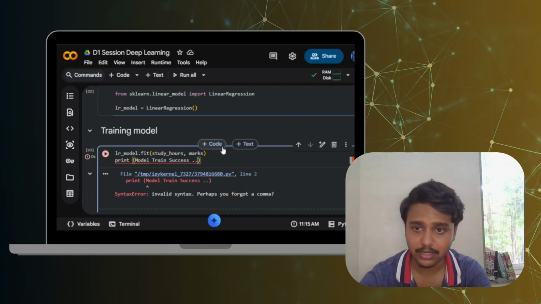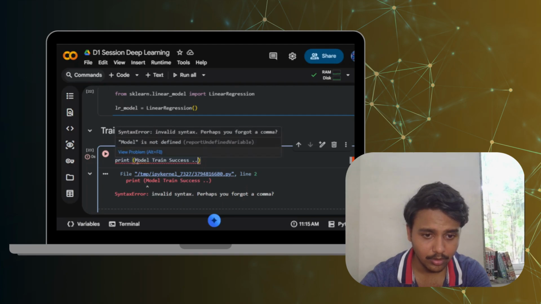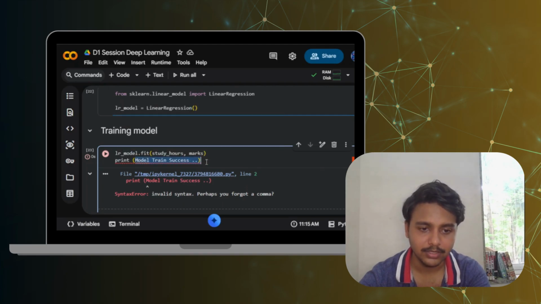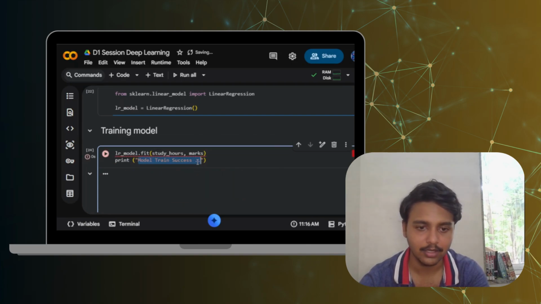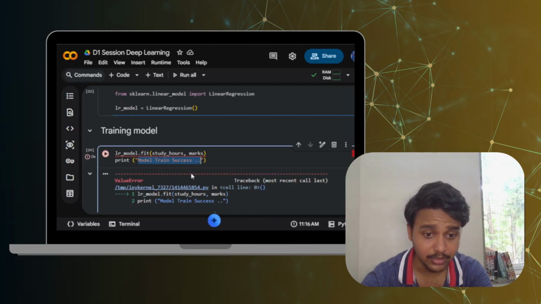Okay, I guess I forgot a comma here. This particular thing should be inside this. Yeah, control enter. Yeah, there seems to be one more mistake.